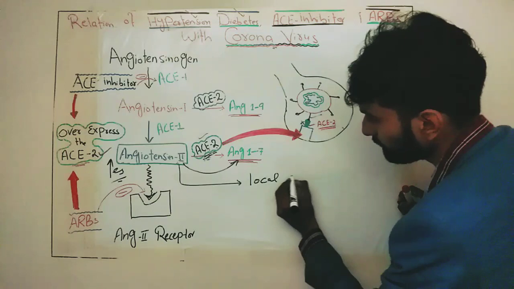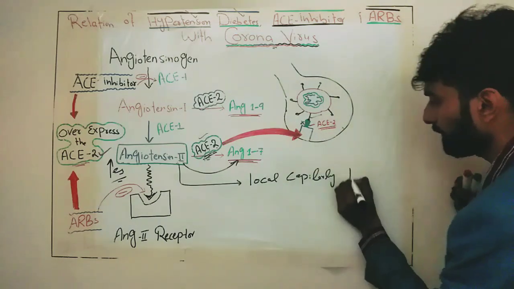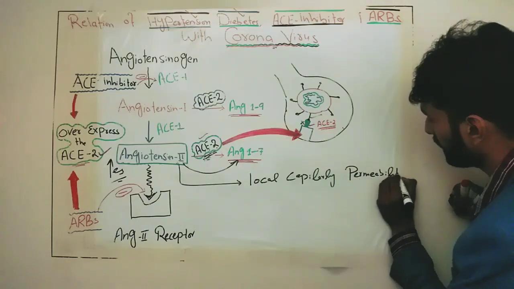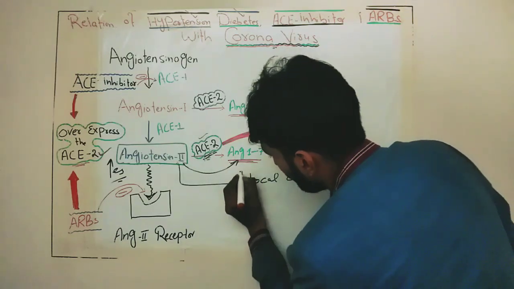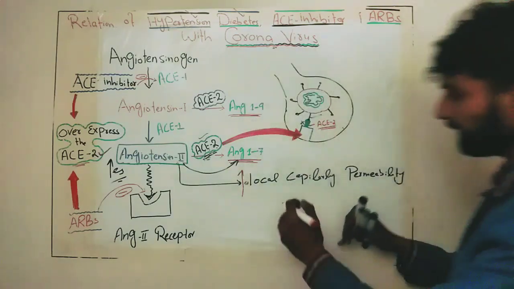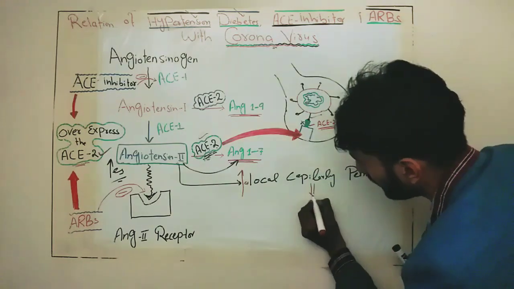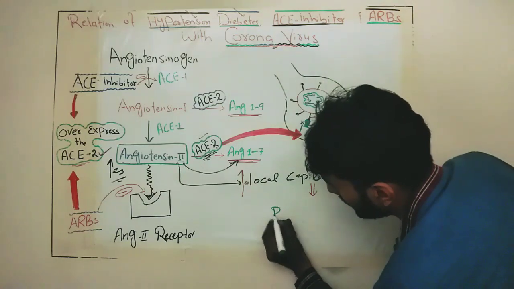If the level of angiotensin 2 starts increasing, we know that angiotensin 2 is very notorious for causing local capillary permeability. This bad guy is responsible for increasing local capillary permeability. If local capillary permeability is increasing, it means it is causing pulmonary edema.